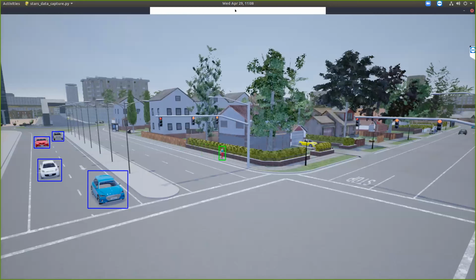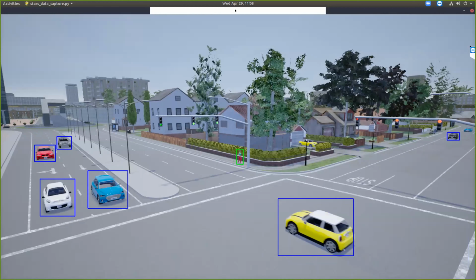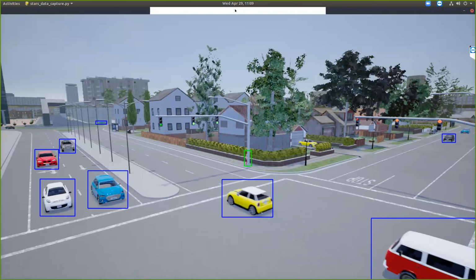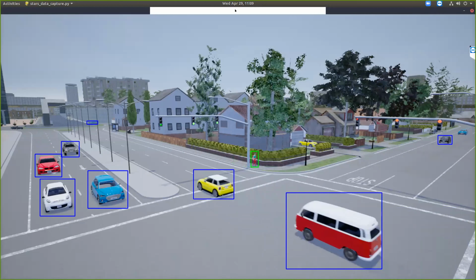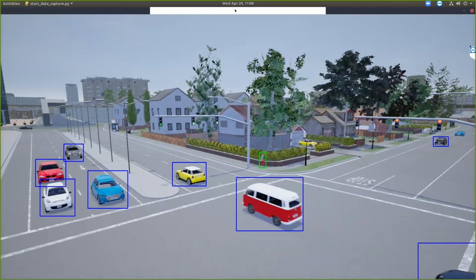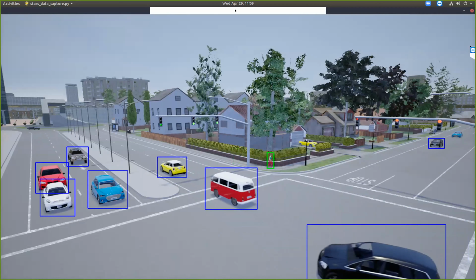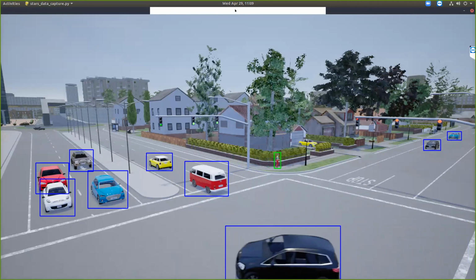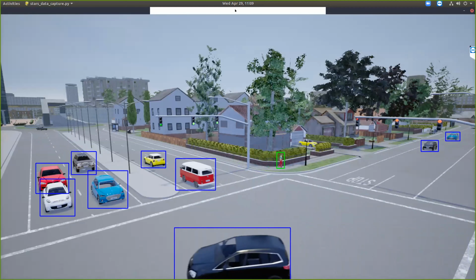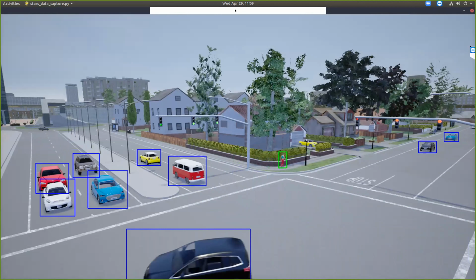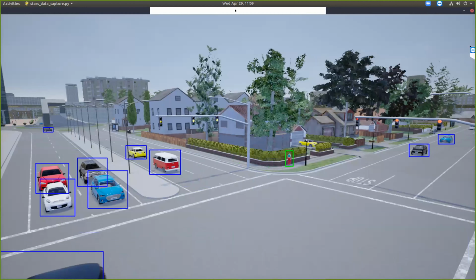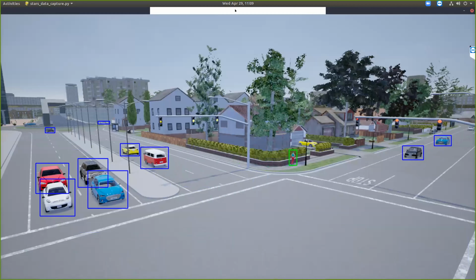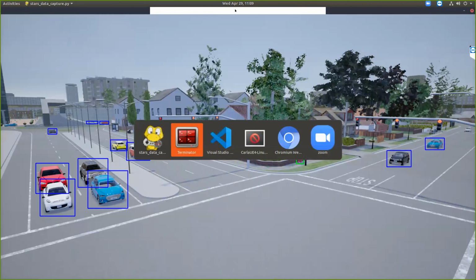So we are storing this ground truth data and the raw video separately, which gives us the ability to validate what we are detecting, or validate our trajectories as well. This video will eventually be put into the pipeline, which we will see next, and our bird's eye view trajectory will be compared with the ground truth trajectory that Carla gives us. So in terms of the speed, we are almost there.